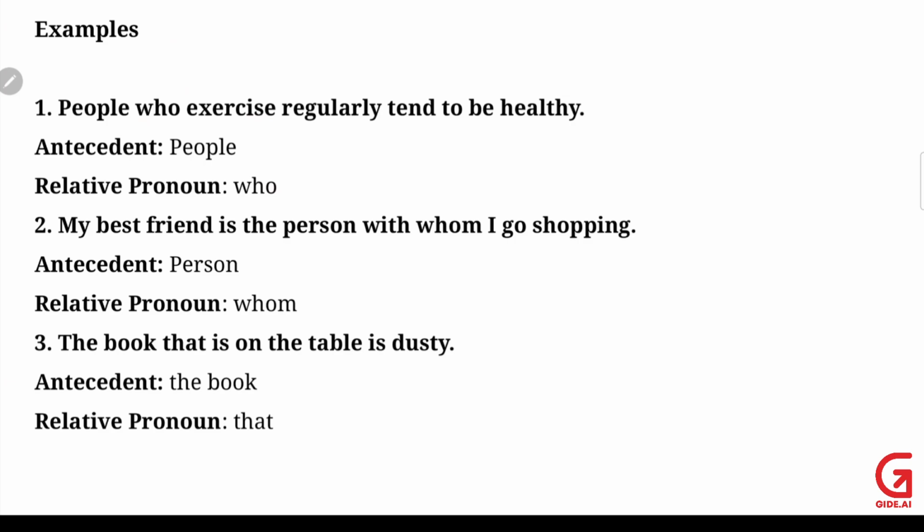Next one: my best friend is the person with whom I go shopping. Here, with is a preposition, and afterwards comes whom, again used for people only. Do you remember when to use which? After a preposition, whom, and before the verb, who.